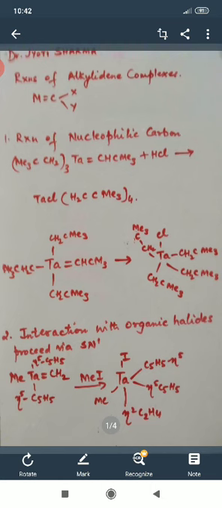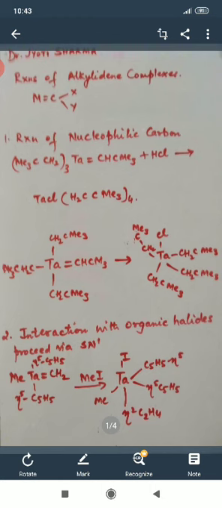Next is the interaction with organic halides. When, instead of HCl, an organic halide reacts with this molecule, the rest of the metal complex remains the same, and only one organic group is added to the double bond carbon.